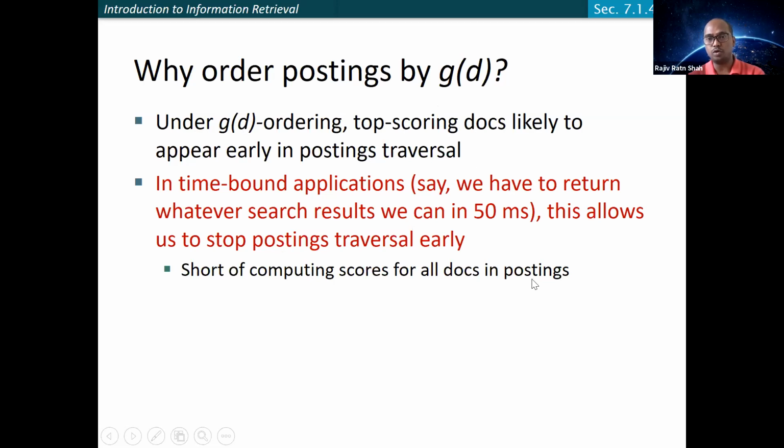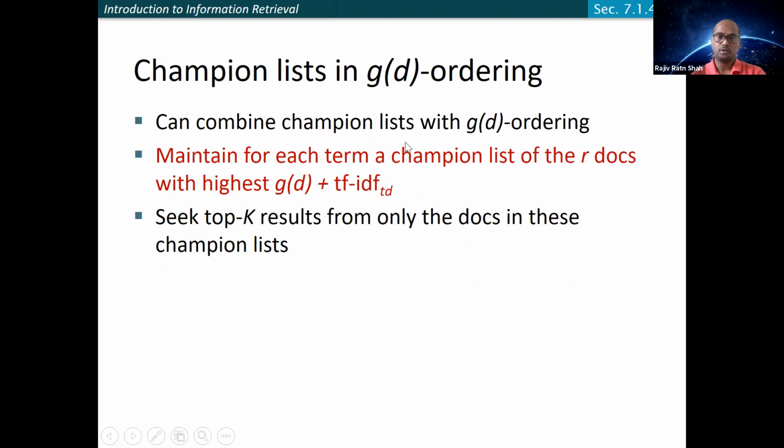You are going to compute that only for the top K documents by g(D), whose quality is high, or above some threshold. So you can combine the champion list with the g(D) order by computing the TF-IDF weight as well as the quality, and in this way you can get the highest R documents.